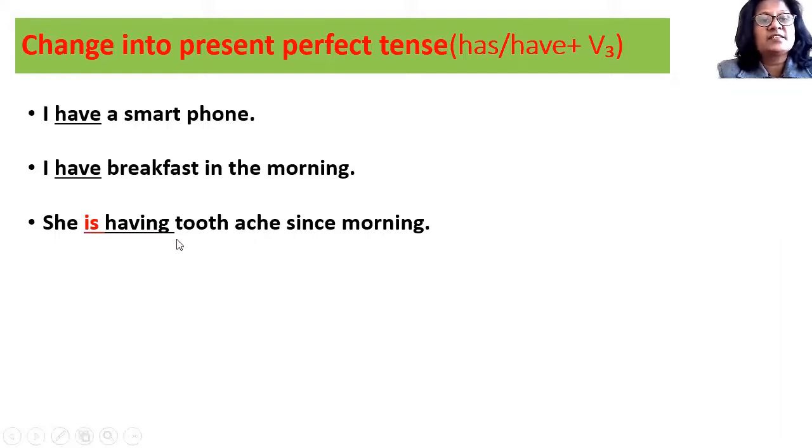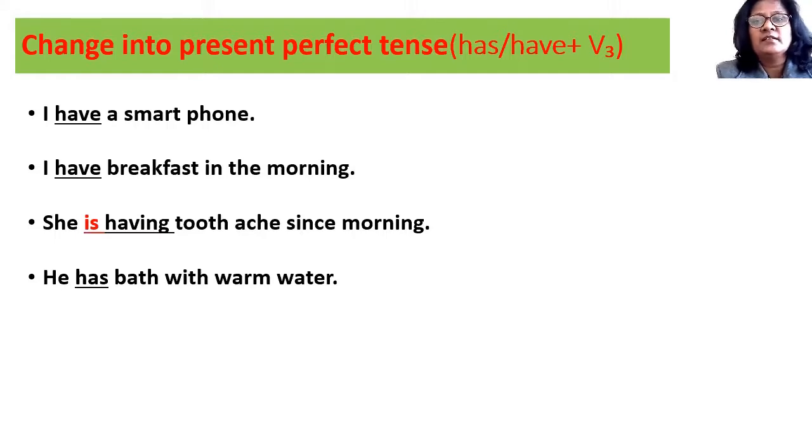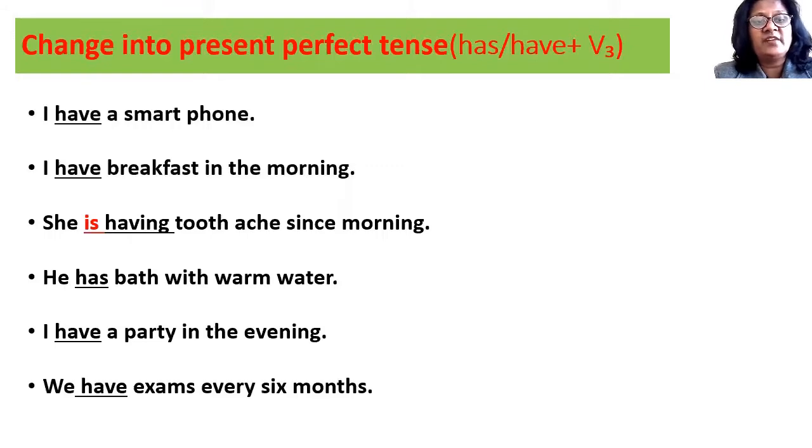So "having" is indicating present continuous tense. He has a bath with warm water. Here "has" is indicating having a bath, taking a bath. I have a party in the evening. Here "have" means the party is organized or planned in the evening, and we have exams every 6 months. That means our exams are scheduled every 6 months.